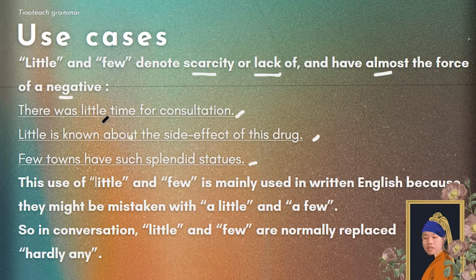Okay? As you can see, little denotes that we don't have much time here. And little over here means not much is known. You don't have a lot of knowledge when it comes to this drug, okay? And for the last one, we have few instead of little, but it serves the same purpose. Few towns, meaning not a lot of towns, or only one or two towns have such splendid statues, okay?